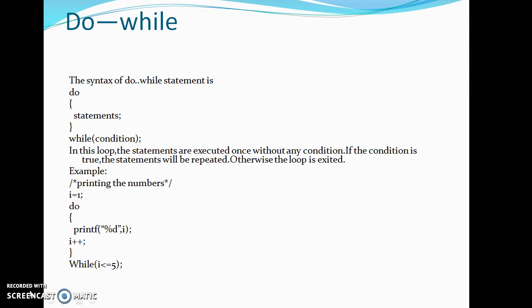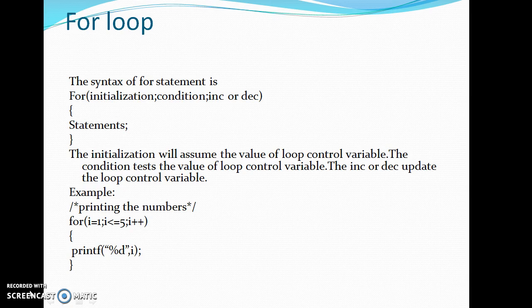But in do while loop, whatever statements are there in between the curly brackets will be executed once without any condition. So that is the main difference between while loop and do while loop. The same program can be written using do while syntax also. Next, coming to for loop, the syntax of for statement is: for, initialization, condition, increment or decrement, and in curly brackets we write statements.